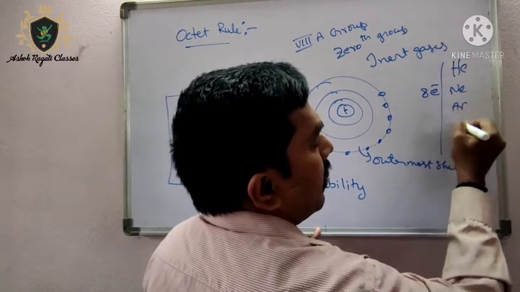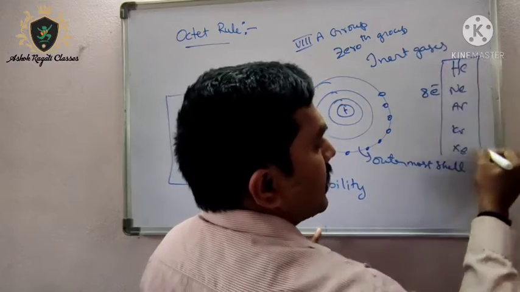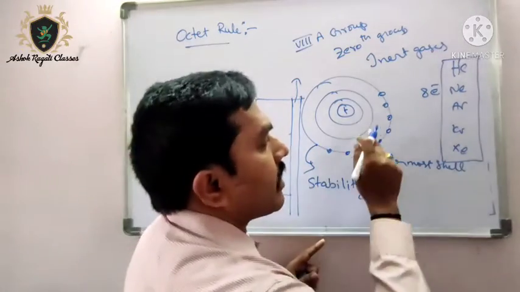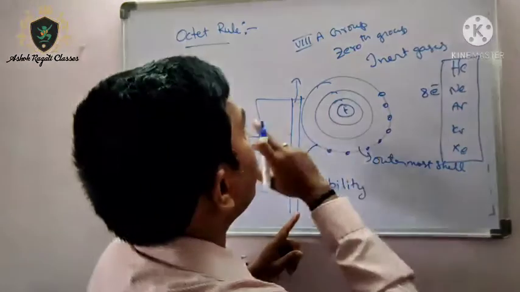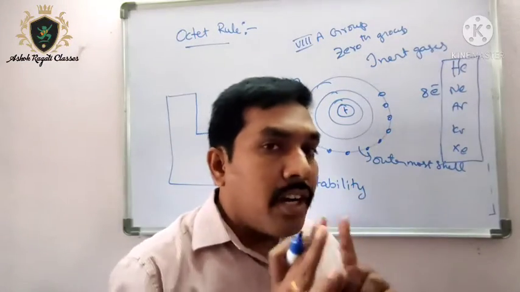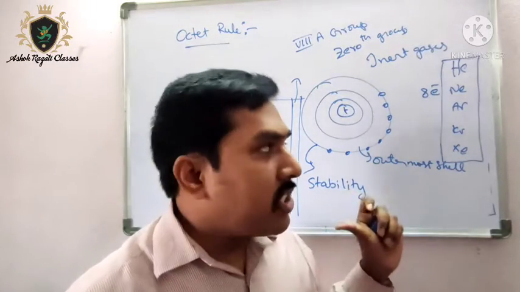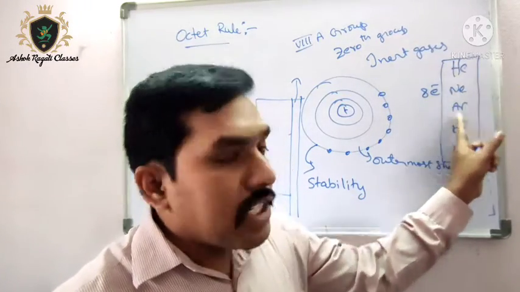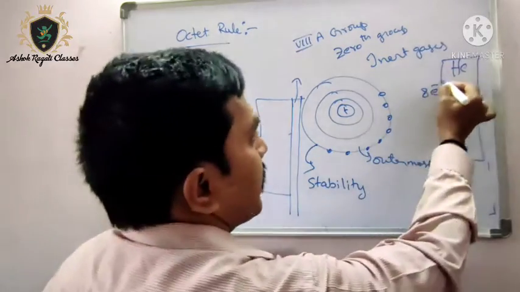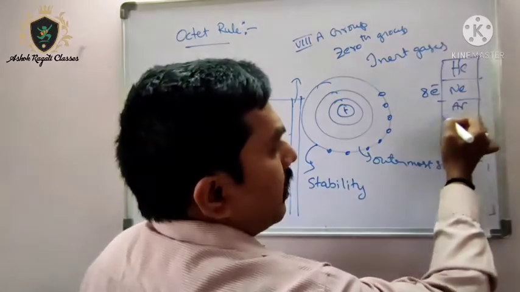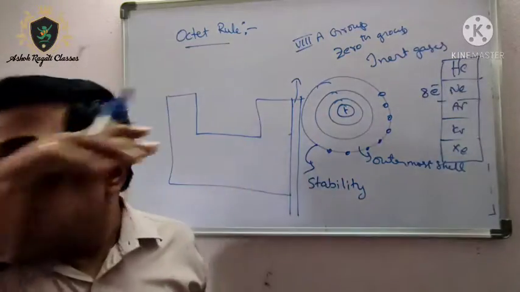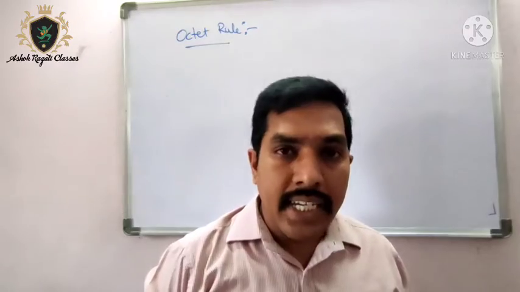Just like the 8th group elements: helium, neon, argon, krypton, xenon. These are called inert gases. These elements have 8 electrons in their outermost shell, so they are following the octet rule. All the elements which do not have 8 electrons in their outermost shell try to acquire the configuration of one of these elements. Neon, argon, krypton and xenon all have 8 electrons except helium. Let us take the example of the inert gas helium.